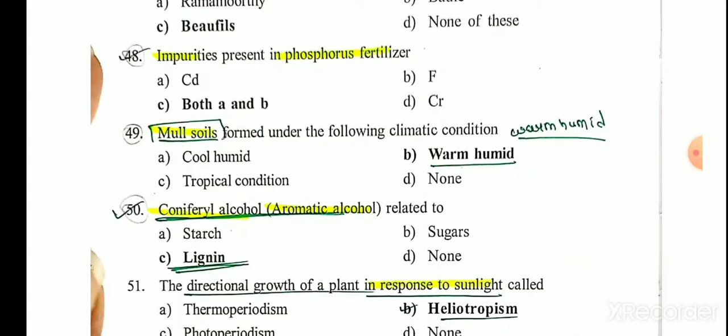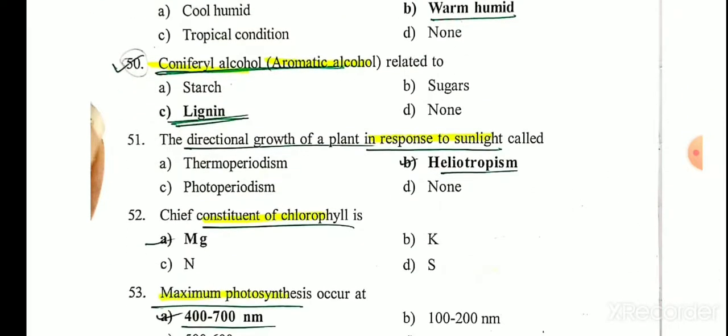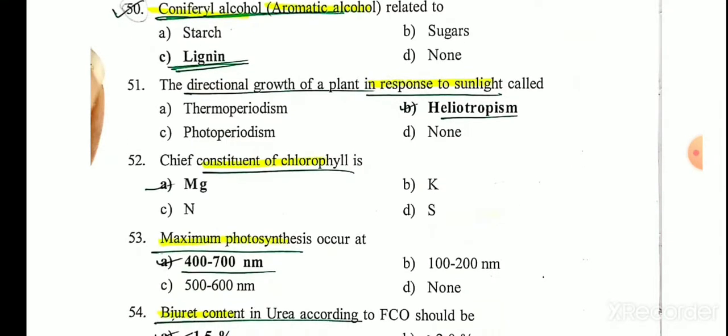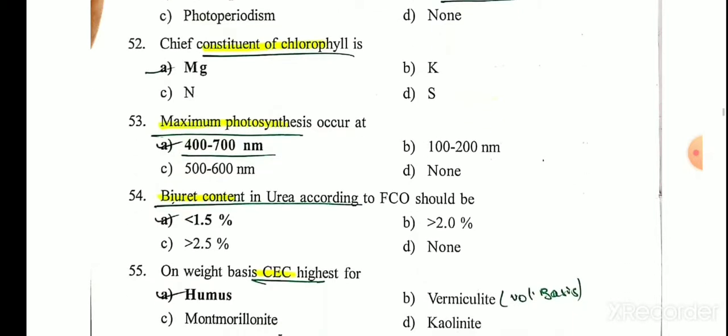Coniferyl alcohol, an aromatic alcohol related to lignin. The directional growth of a plant in response to sunlight is called heliotropism. The chief constituent of chlorophyll is magnesium. Maximum photosynthesis occurs in the visible range, that is 400 to 700 nanometer.